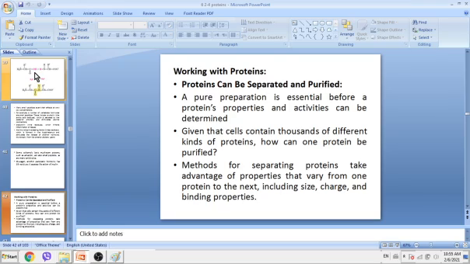Given that cells contain thousands of different kinds of proteins, how can one protein be purified? Methods for separating proteins take advantage of properties that vary from one protein to the next, including size, charge, and binding affinity. Obviously, one protein is different from all other proteins. They differ in size, in charge, in affinity, in structure, in so many things. So the techniques that separate proteins take advantage of these properties or features.